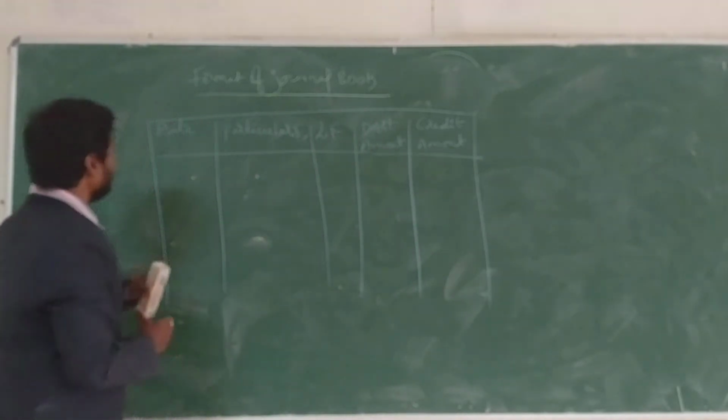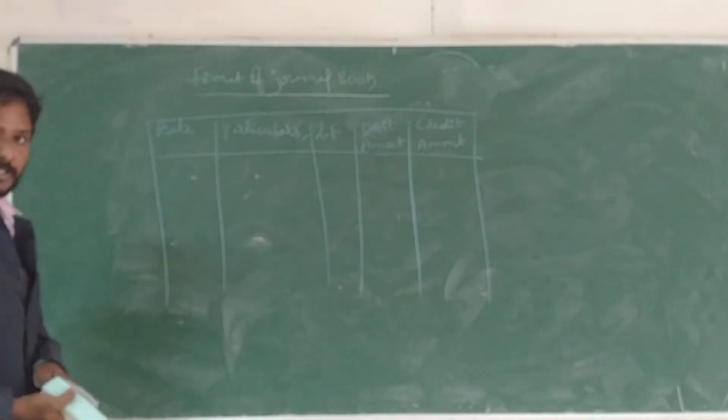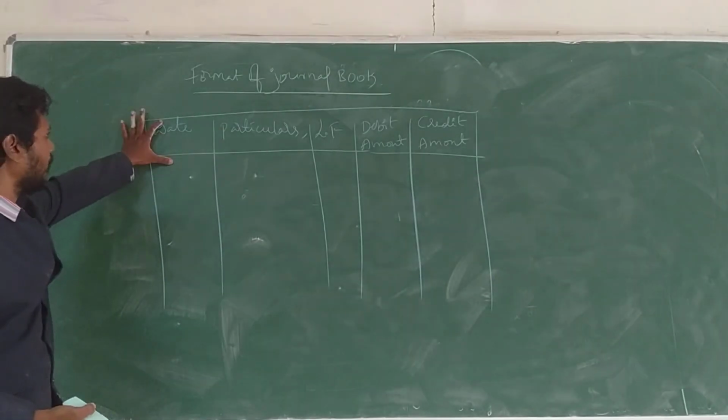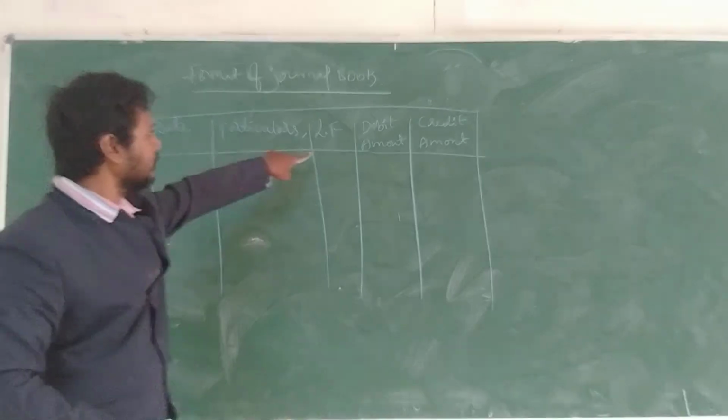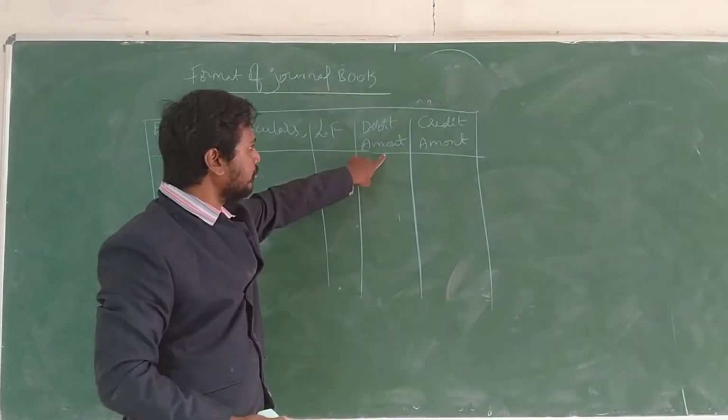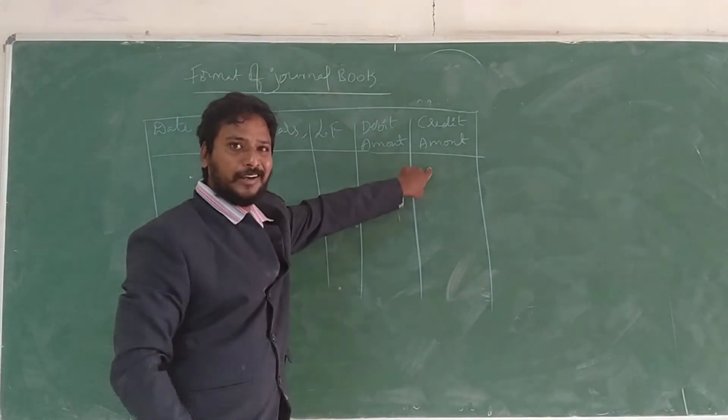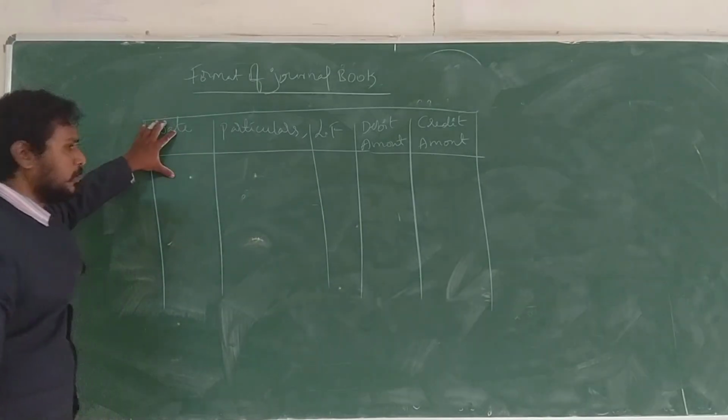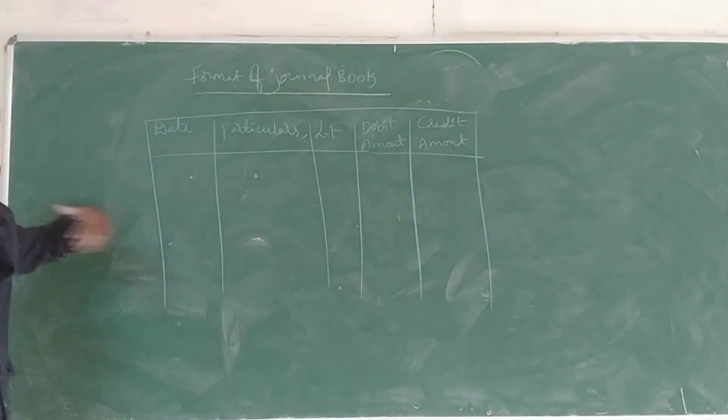So this is the format of the journal book. Date is the first column, second column particulars, third column LF, fourth column debit amount and fifth column credit amount. Date means every day-to-day transaction.